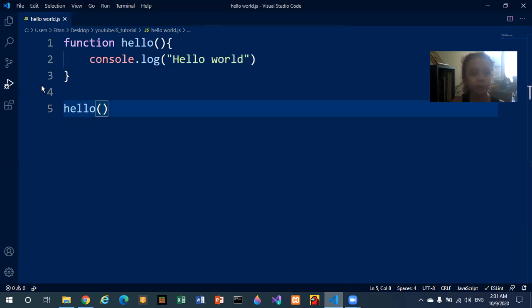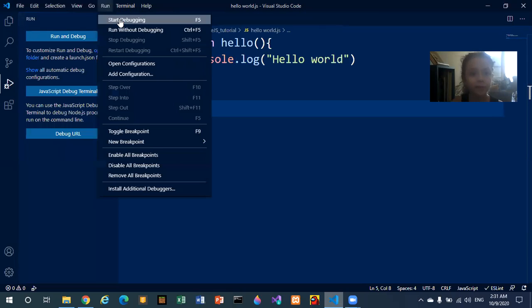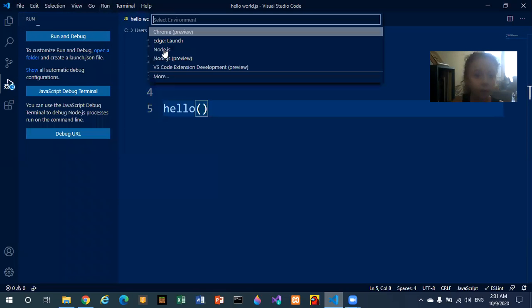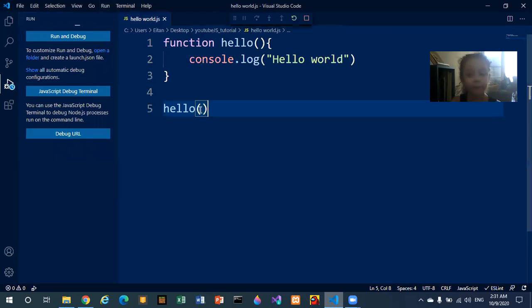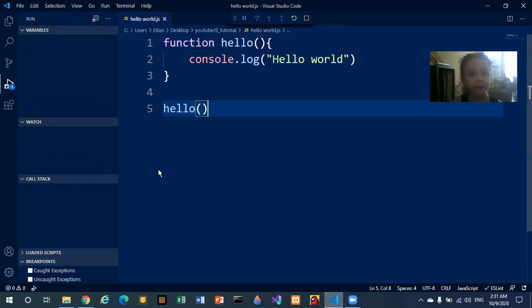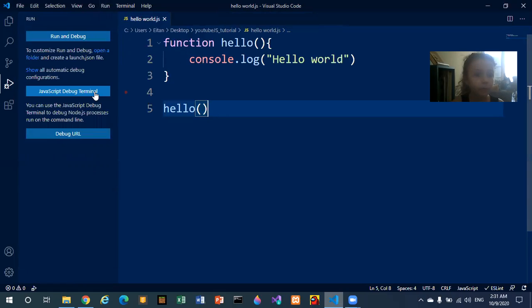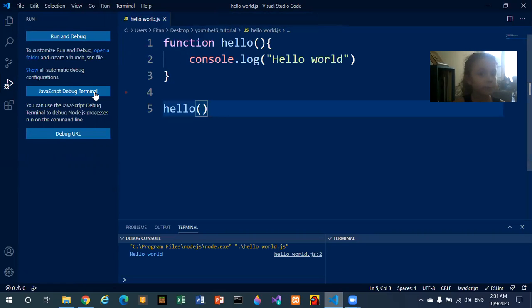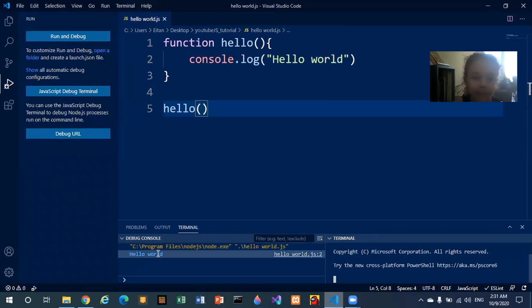Doesn't seem to be running. So let's just do run, start debugging Node.js. Any second now, it should. And it is. So now it's gonna open it. We're gonna do JavaScript debug terminal, and it wrote hello world. This is actually your first program in JavaScript.